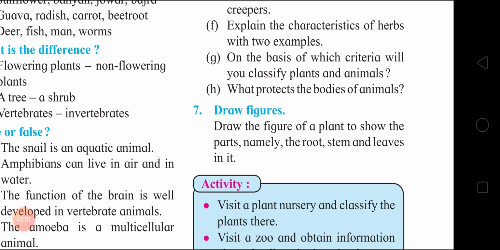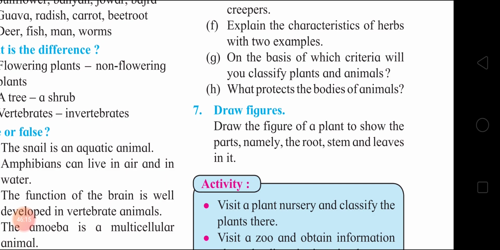Next, what protects the bodies of animals? Answer. Some animals have protective covering on their body. Some animals have a layer of scales. Some, like turtles and tortoise, have plates.